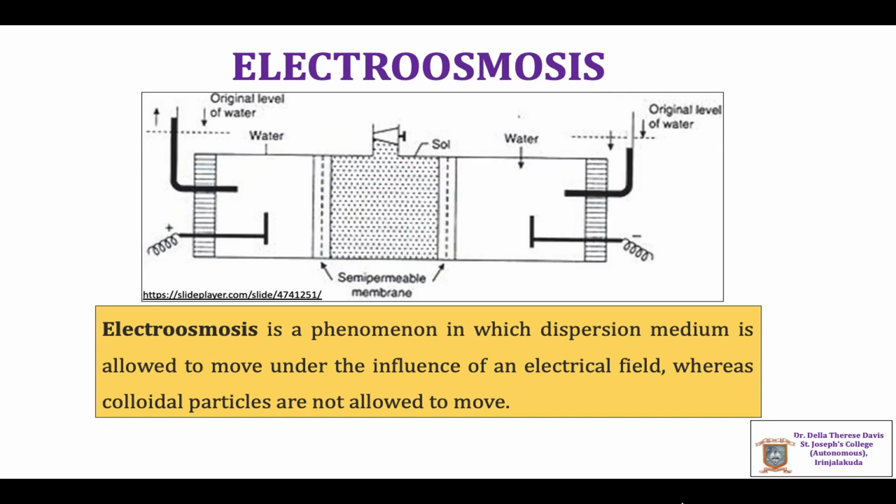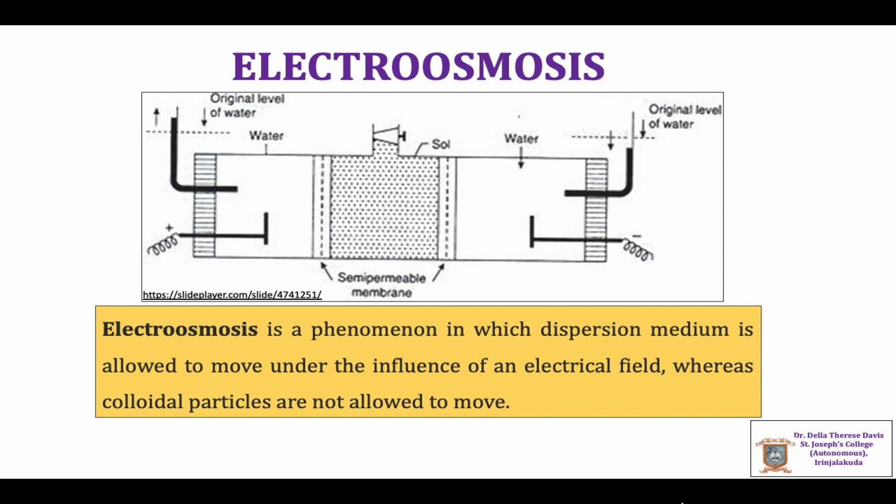In electrophoresis, the particles of the dispersed phase move towards the oppositely charged electrode when an electric field is applied. If the electrophoretic motion of the dispersed particles of a sol is prevented by suitable means, the dispersion medium begins to move under the influence of an electric field.